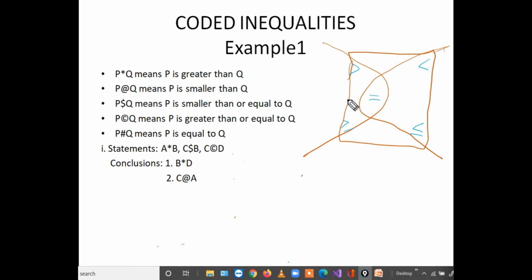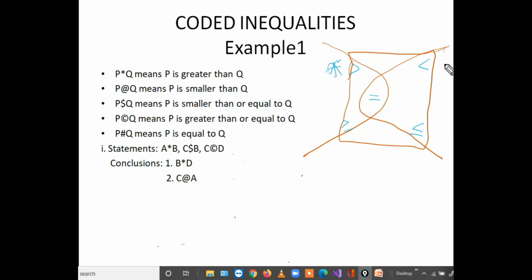So the same analysis we'll do with the symbols now. Simply, we are learning a new language here, a coded language. From the known language, we are learning a new language. Now tell me, P star Q means P is greater than Q. So greater than is nothing but star.